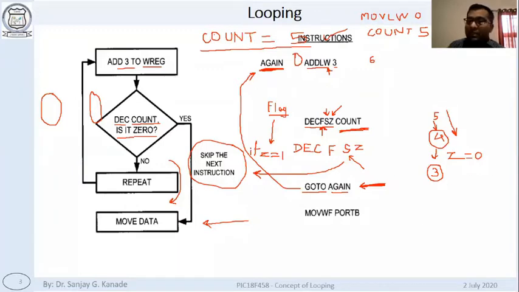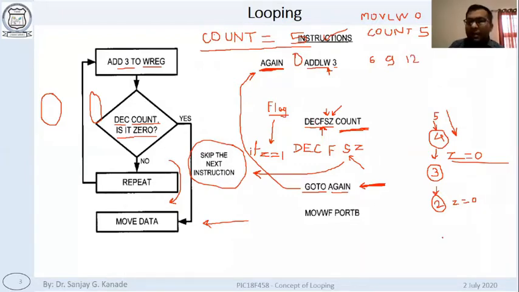At the moment Z is still 0. So again it will go back here. Go to again. Then again it will add. Now this will become 9. Now we will decrement. So from 3 it will become 2. Z will still be 0, because the result of the operation is 2. It is not 0. So it will again go back to here. It will add. Now it will be 12.